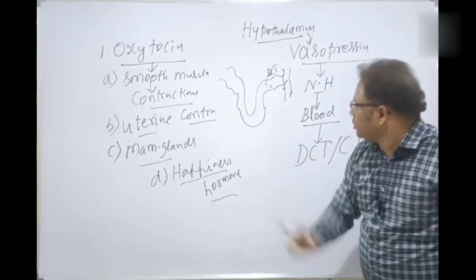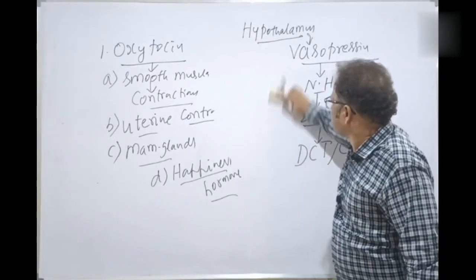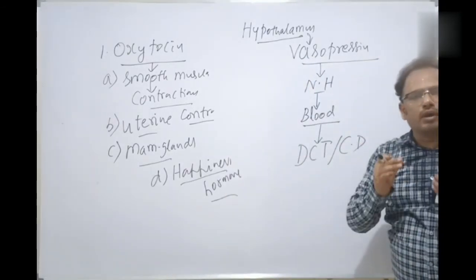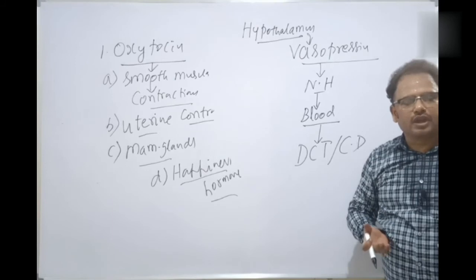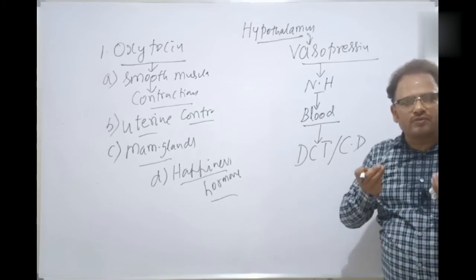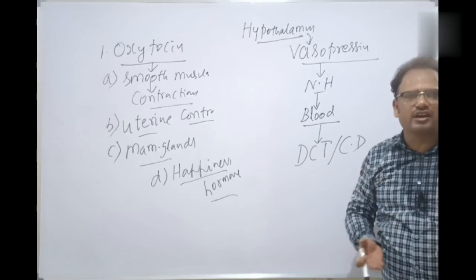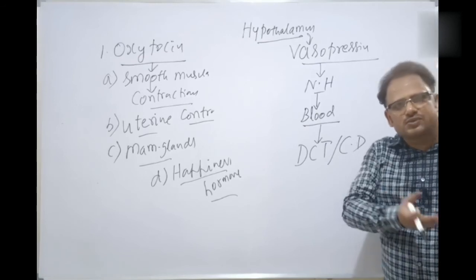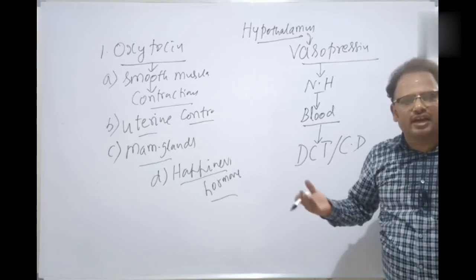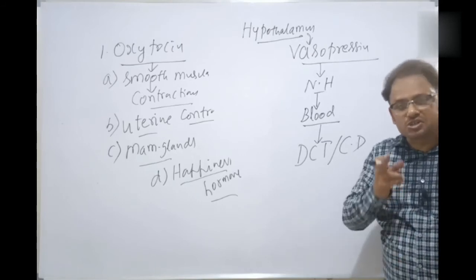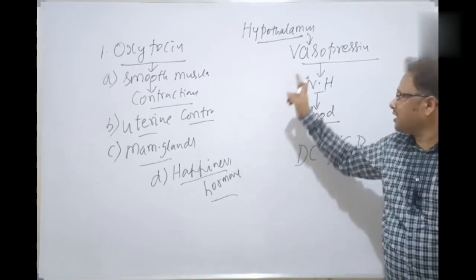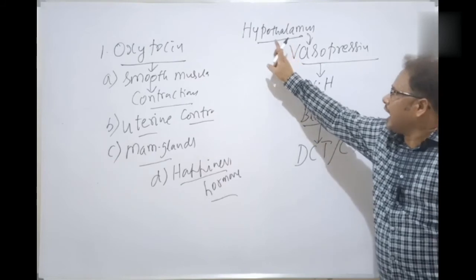So the vasopressin, when it is required, for example, if the human being is in a desert and does not have water, what should be done? The urine should be very little, and it should be concentrated. Already he is facing the crisis of dehydration. If he keeps losing water, he will die. But it's not happening, because there is a mechanism present here. What is that? Vasopressin released by the hypothalamus.